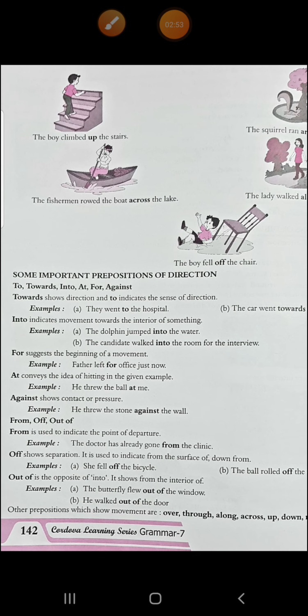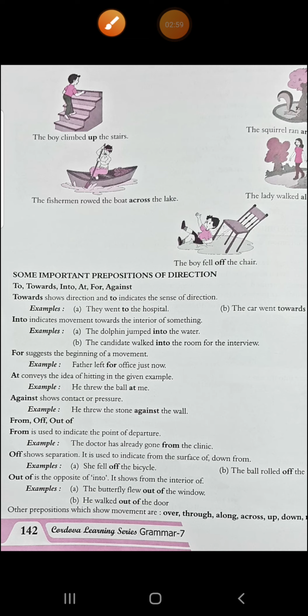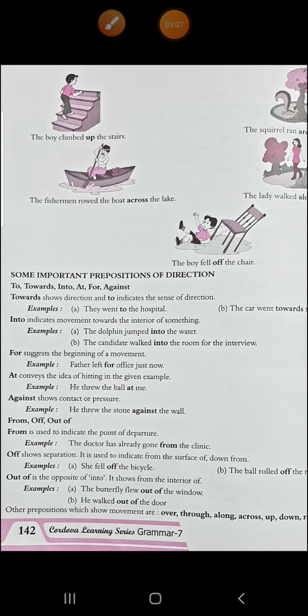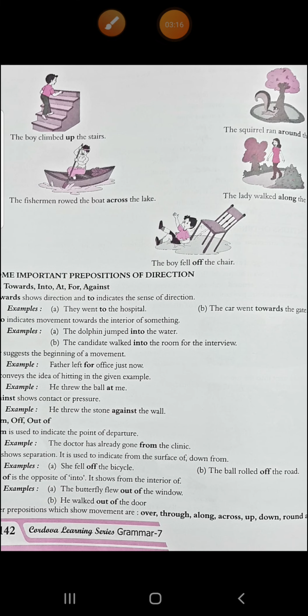Now there are some important prepositions of directions. We'll see them. Like to, towards, into, at, for, against. Towards shows direction and to indicates the sense of direction. See here, they went to the hospital. It is showing the direction, towards the hospital. The car went towards the gate.